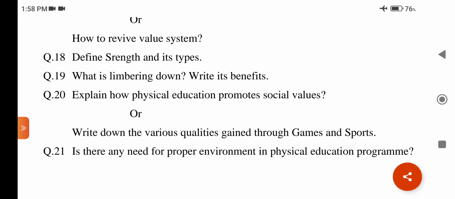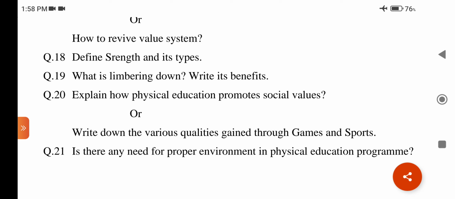Then, types of strength. There are two main types of strength. Number one, static strength. Two, dynamic strength. Then, dynamic strength has three types: maximum strength, second, explosive strength, third, strength endurance. Question number 19. What is limbering down?